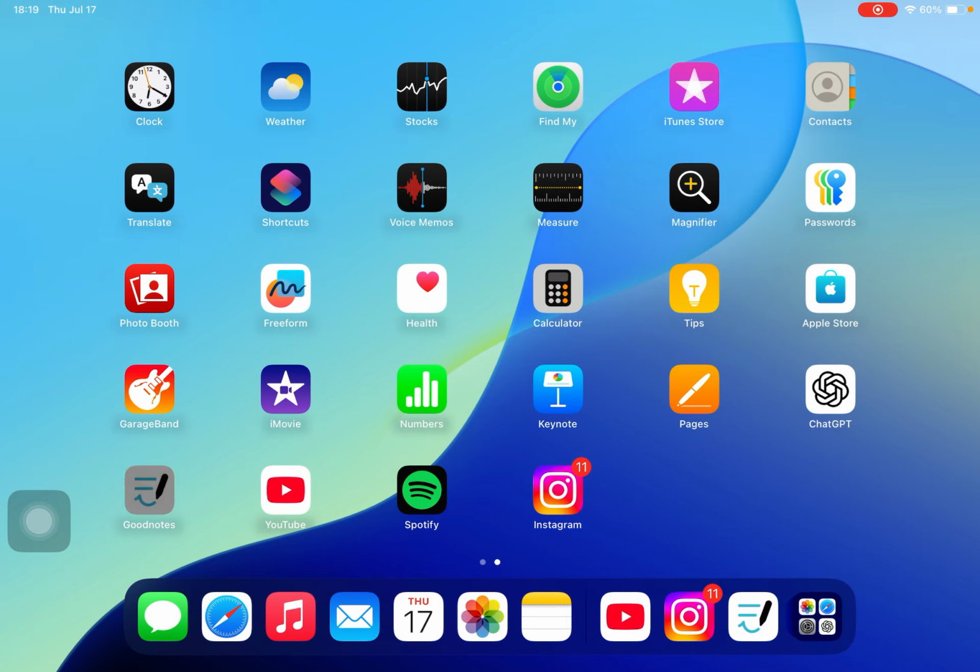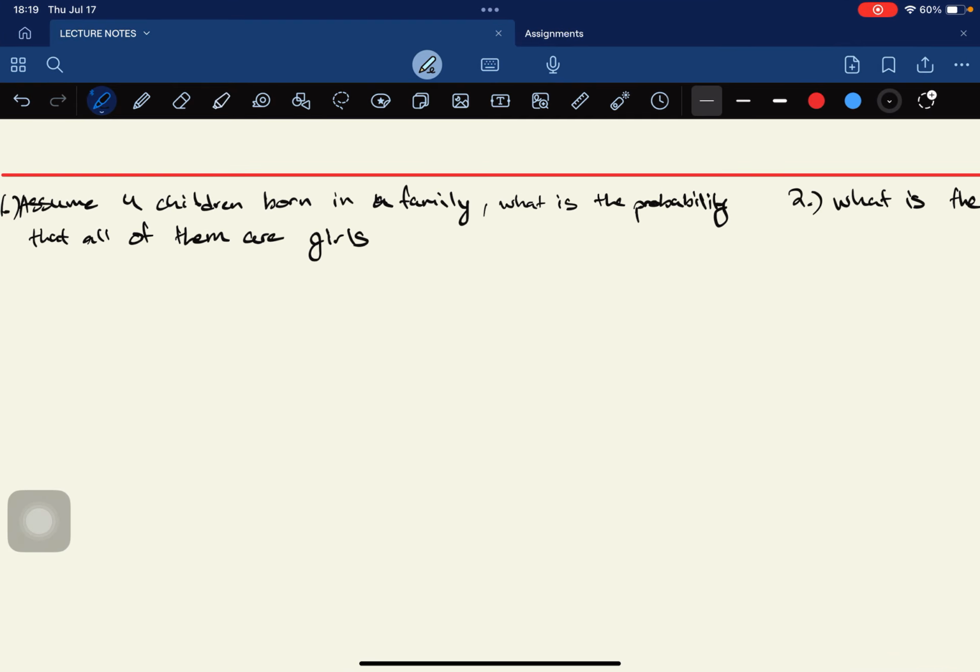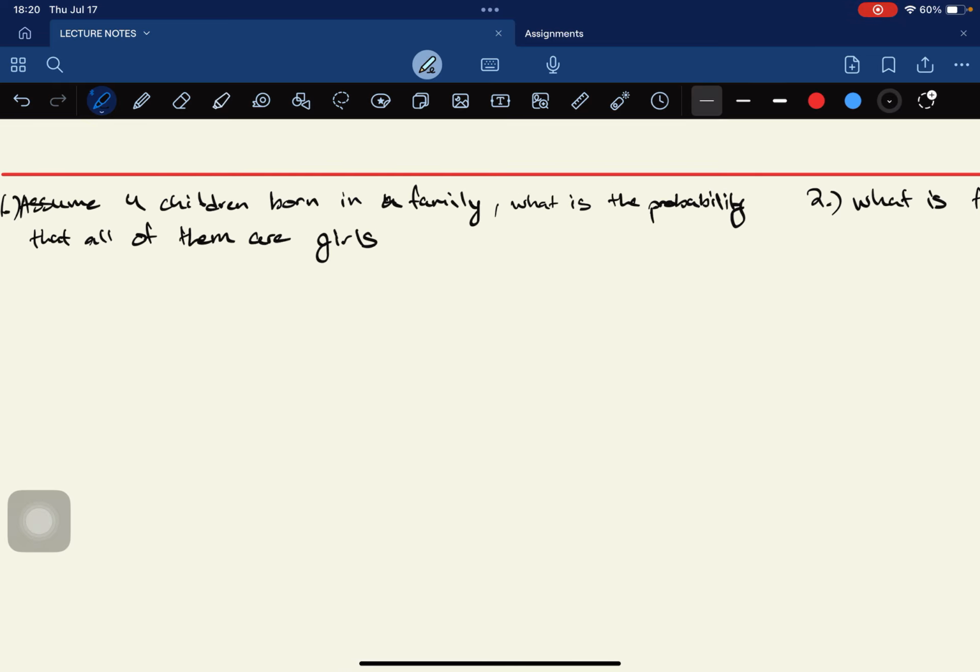Okay, this is the second part of it. So assume four children are born in a family. What is the probability that all of them are girls? So four children are born in a family.